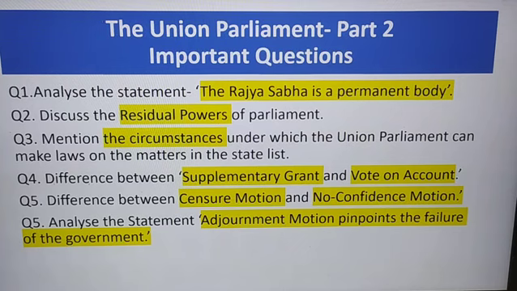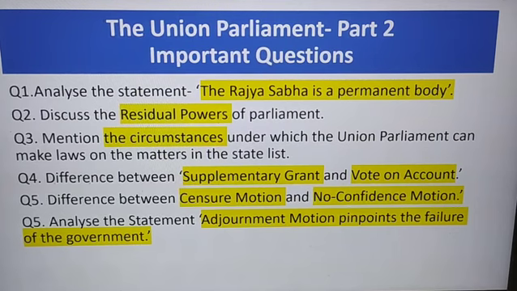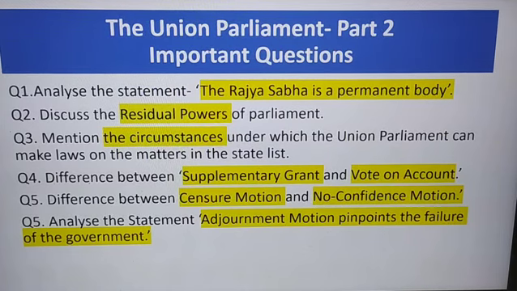So if President's rule is imposed in a state, Parliament can make laws for that state on state list subjects. Okay, so we can summarize it in one line, that Parliament can legislate on state list subjects in national interest, during emergency, on request of state, for international obligations, and during President's rule. So under 5 circumstances.